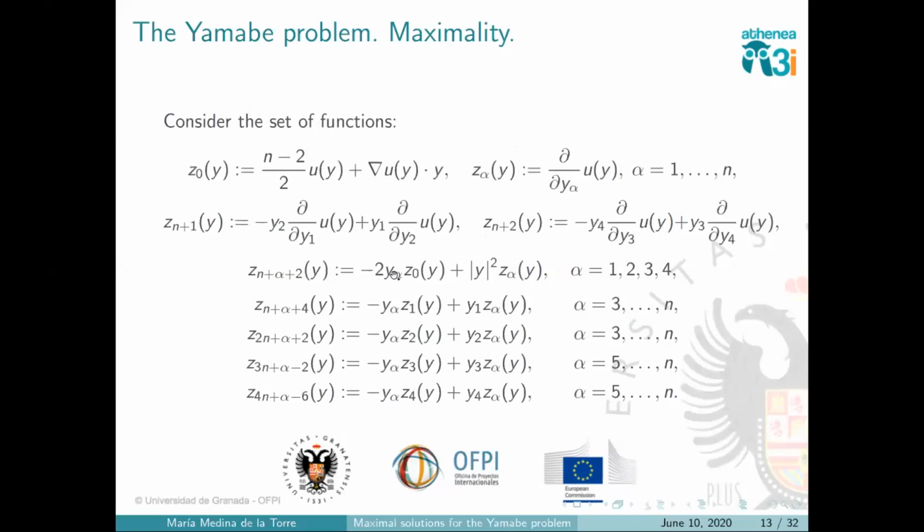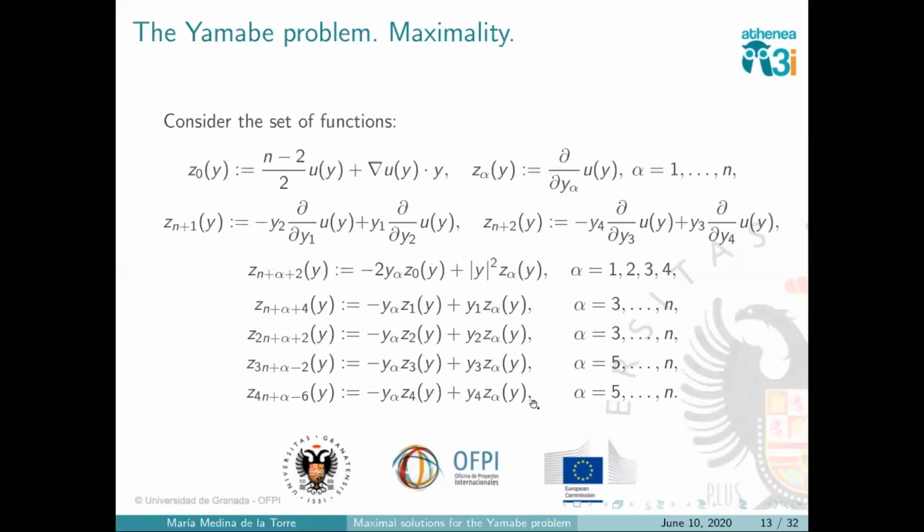If you see, for example, this term here is coming from the Kelvin transform invariance, but involving only the first 4 coordinates, okay? When we have 1, 2, 3, and 4 here. And the same happens with the other terms. This comes from the orthogonal transformations in the 1-2 plane, in the 3-4 plane, and then in the other ones when it's 1 with the others, 2 with the others, 3 and 4 with the others.